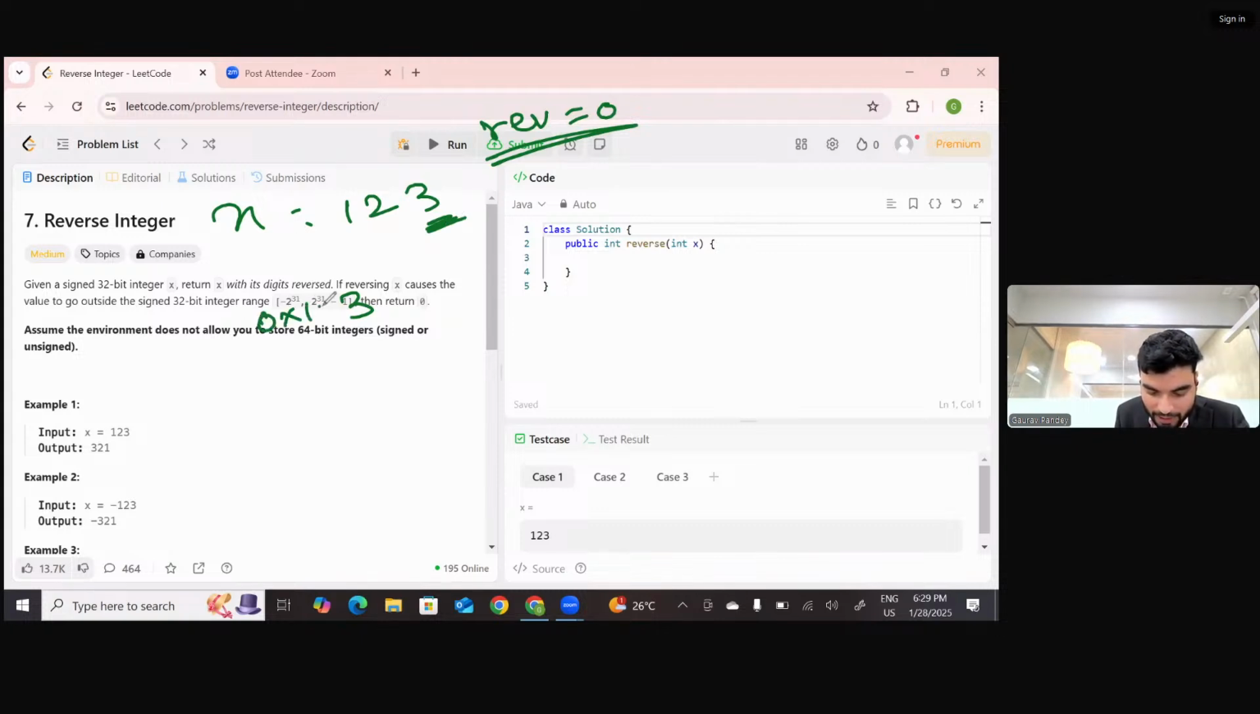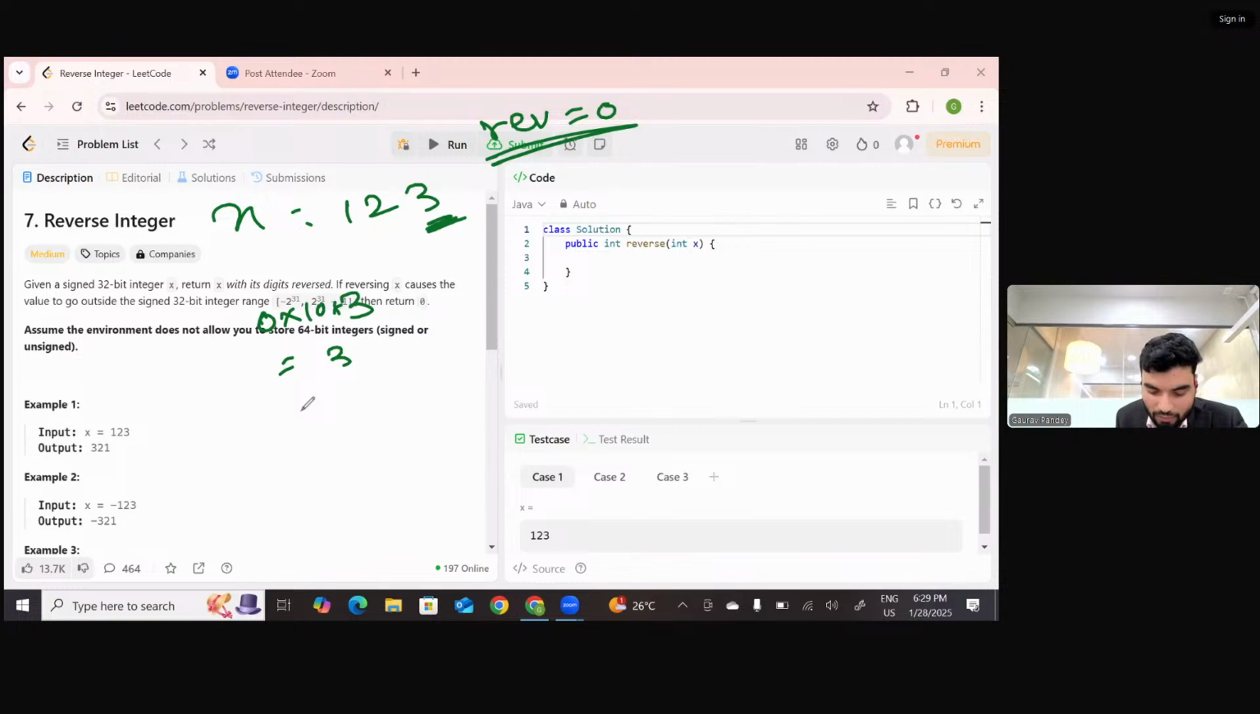Now 0 multiplied by 10 plus 3 becomes 3 for the first time. Now we'll update this number as well. Remember the last solution, yesterday's one, add digits, right? So now we'll divide this 123 by 10. Now this will become 12. Yes or no? Now again we'll divide 12 by 10 and we'll give the remainder 2.